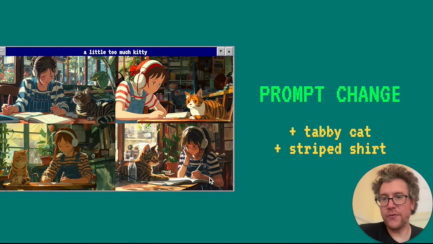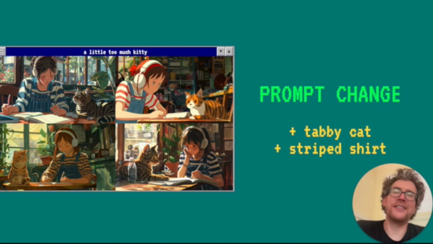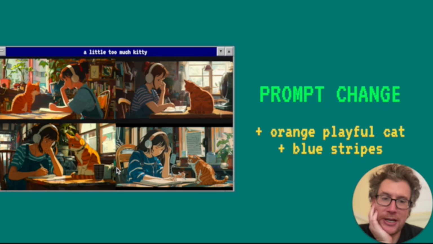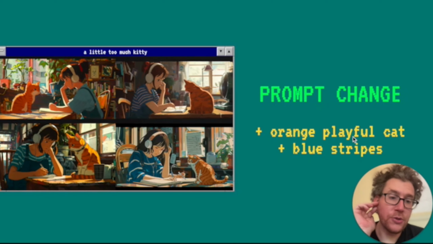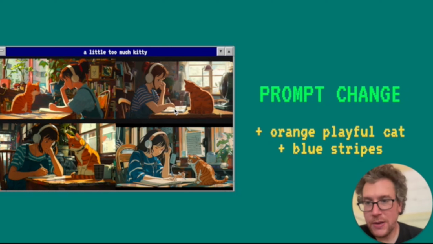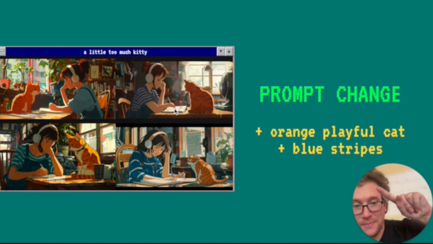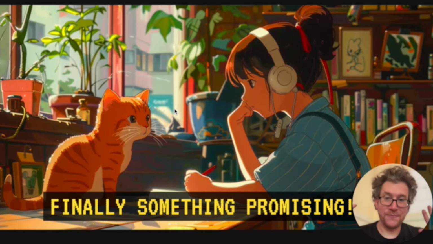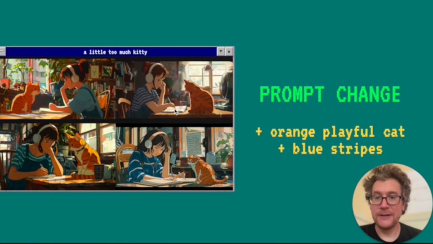And then I tried to go for a striped shirt. And that actually made variations pretty interesting here. But this tabby cat, it seemed to want it to be a big cat. So I removed tabby out. I said orange playful cat. I did blue striped shirt. And we have something in this top left that is interesting. So zooming into that, there's something promising, which is, I mean, it's kind of random.